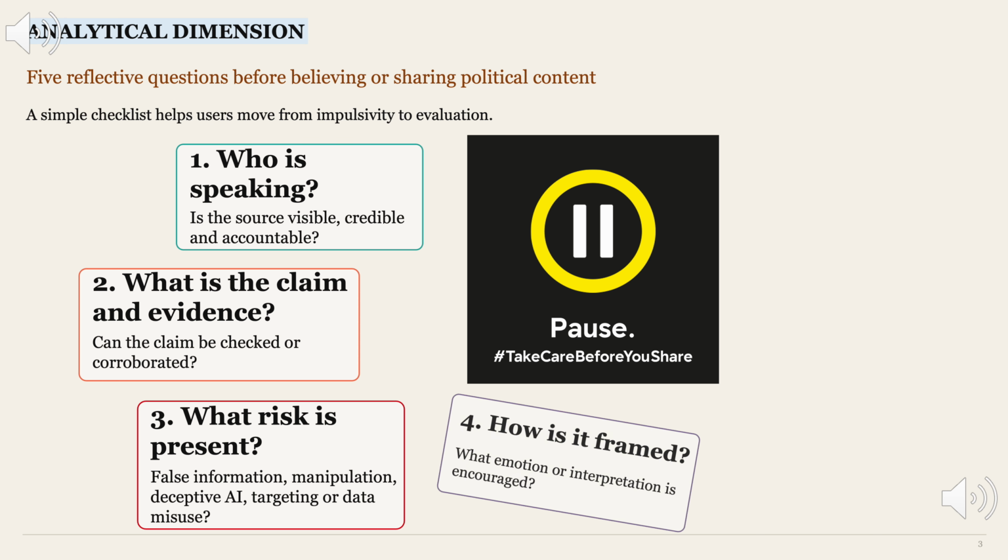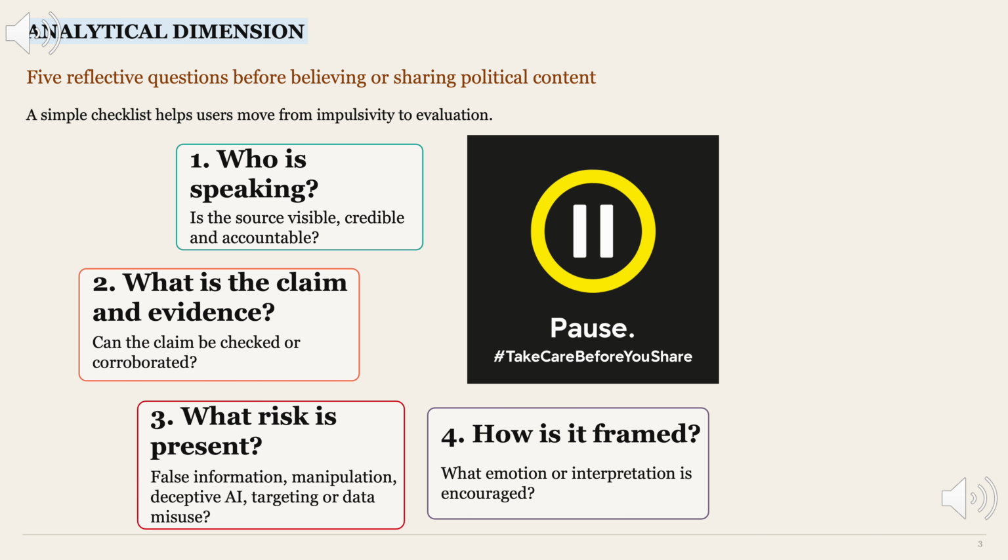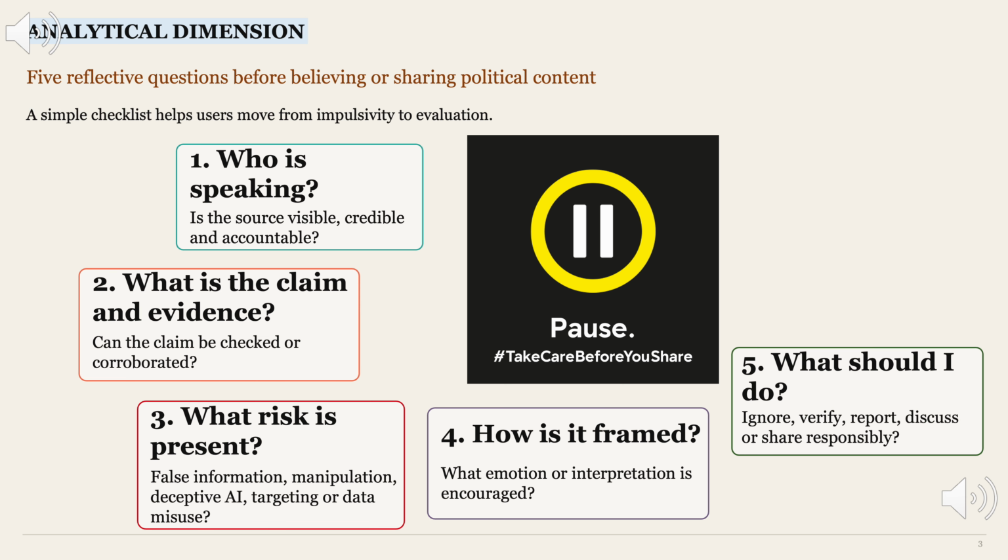Fourth, how is it framed? What emotion or interpretation is the message trying to encourage? And fifth, what should I do? Think carefully about how to react and whether it's better to verify, ignore, report, discuss carefully, or share the content with additional context.